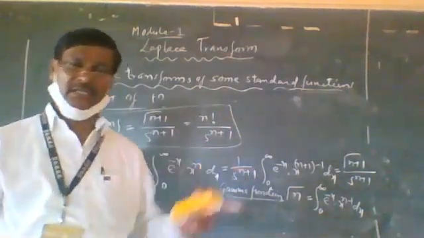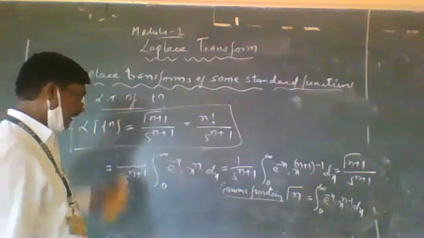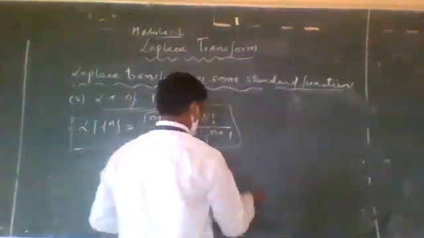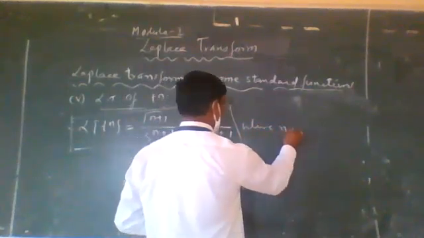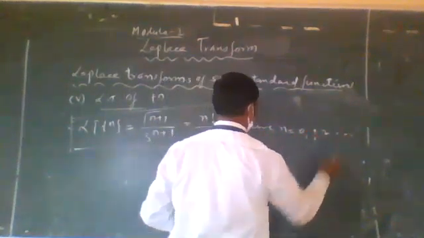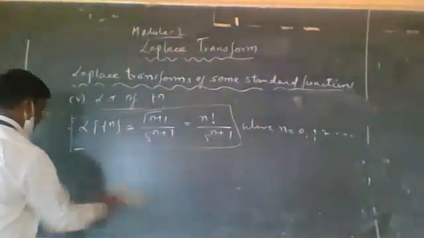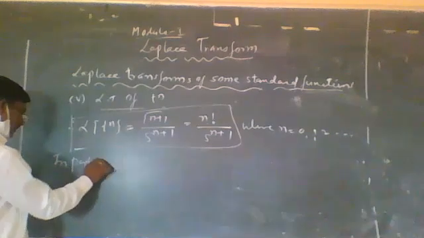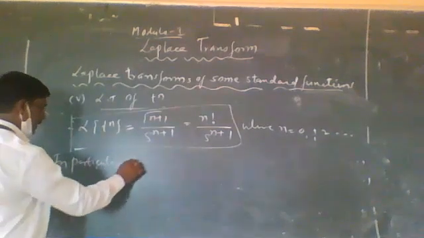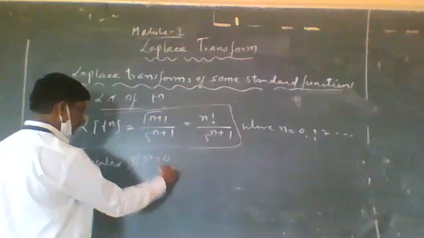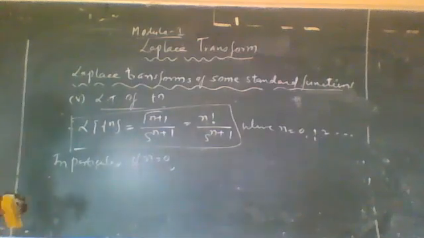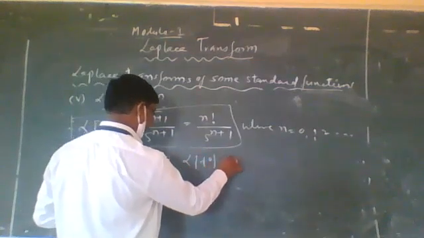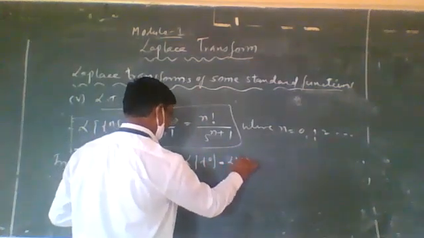Now we go to the particular examples of t raised to n, where n is equal to 0, 1, 2, and so on. In particular, if n is equal to 0, so LP of t raised to 0 is equal to LP of only 1.